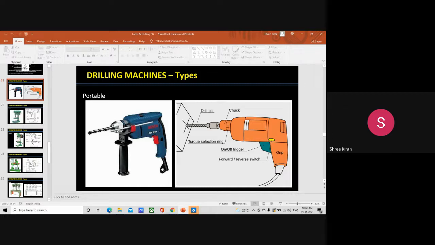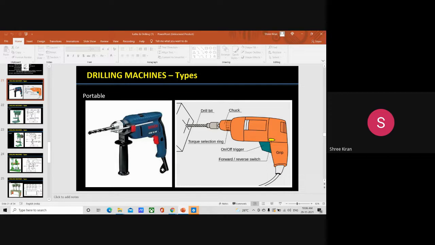Then the drill is fed into the work purely by hand. The operator can sense the progress of the drill into the work because of the hand feed. It is always done with the help of a hand feed, not with other functions. So the drill is fed into the workpiece purely with the help of hand pressure.